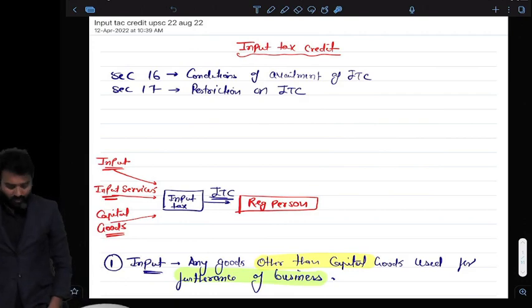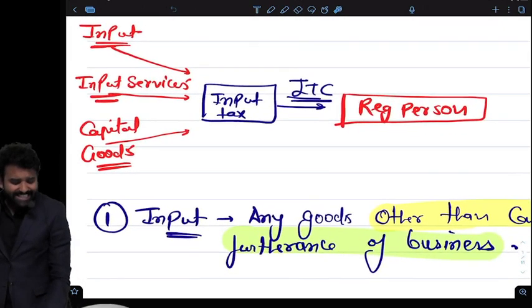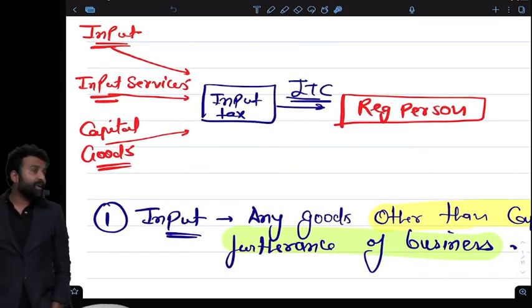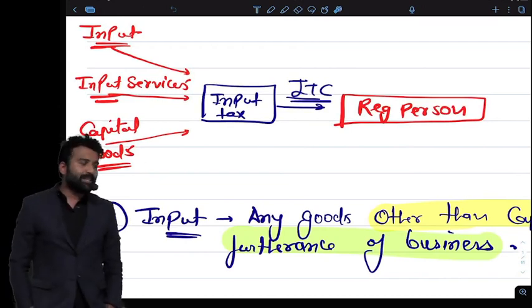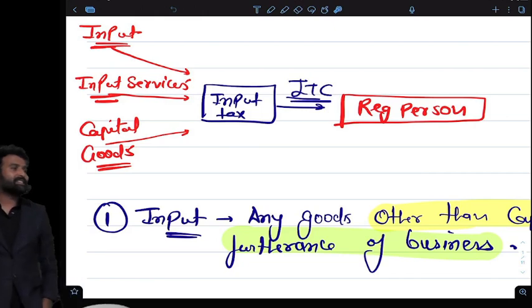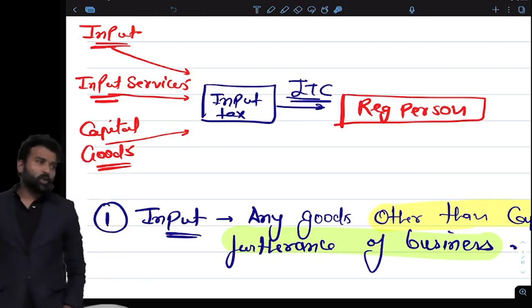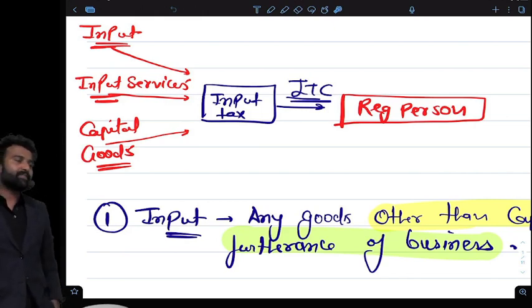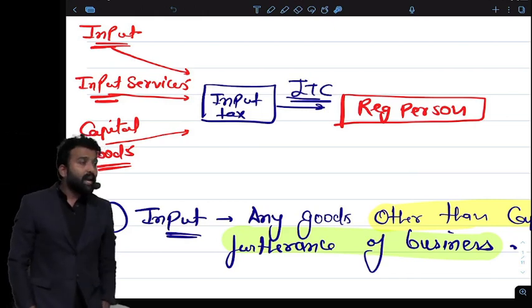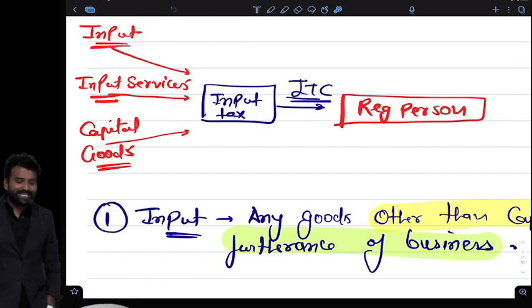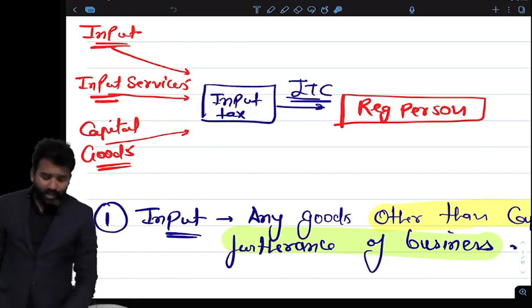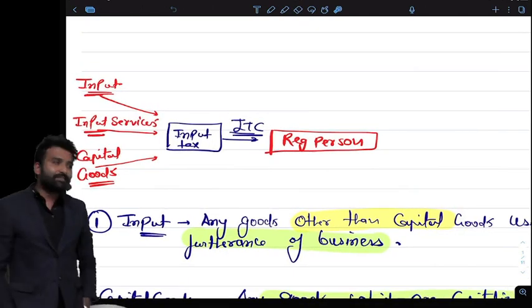So first of all, what is ITC? Very simple. It is a credit of input, input services and capital goods on the tax paid on the purchases. Basically, section 16 and 17 of the CGST Act. Sections 6 to 13 of the IGST Act we have covered in the place of supply notes. Now again we are switching over to CGST, where there are two important sections, section 16 and 17.